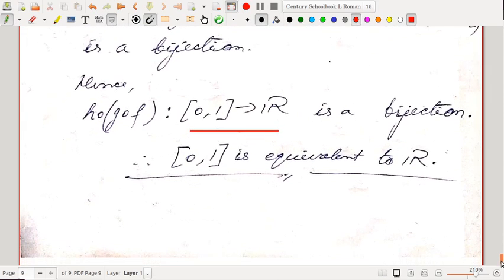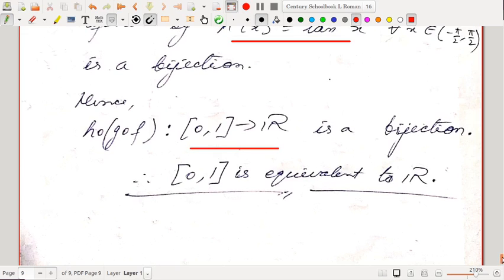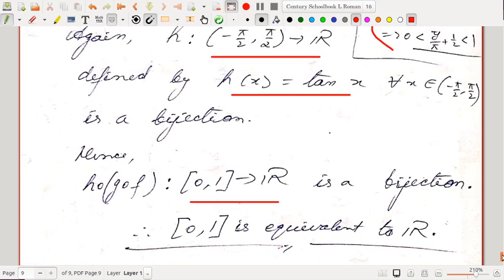In the earlier classes we have already done that any closed interval is equivalent to any other closed interval, and any open interval is equivalent to any other open interval, and here we have done that the closed interval [0,1] is equivalent to the open interval (0,1). So ultimately, any intervals in R you take are always equivalent, and they are also equivalent to the whole set of real numbers. So this was about your first unit.